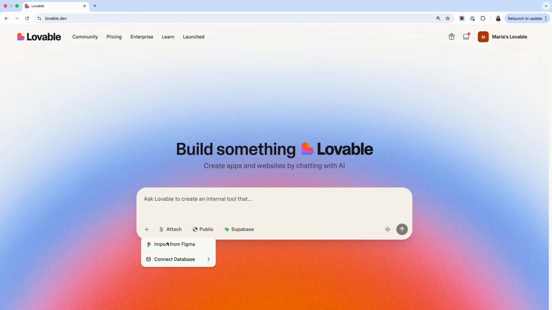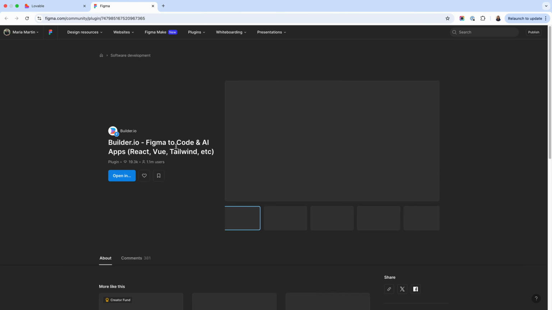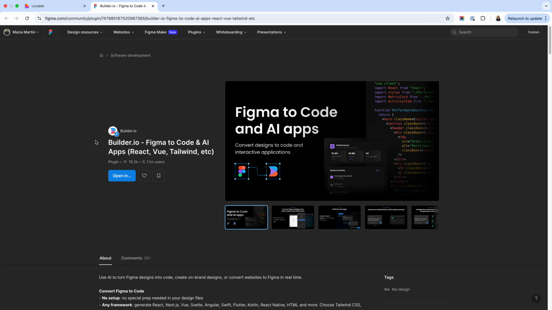Now coming to Lovable, in Lovable I could not go past the first step itself. For some reason, their import from Figma feature is extremely complicated. As you can see on the screen, I'm clicking on import from Figma. It takes me to a separate page where I have to connect with builder.io. So the integration does not seem to be quite seamless, and I have to go through several hoops in order to get there. I actually tried this flow in a separate project, but it did not work at all. So if you have tried it, let me know how you made it work, because I cannot get this to work in Lovable at all.